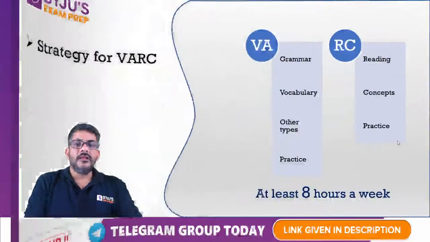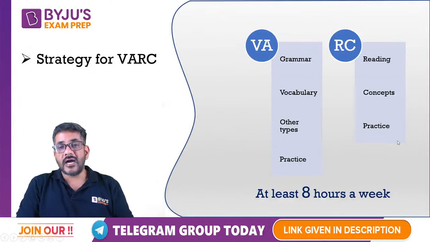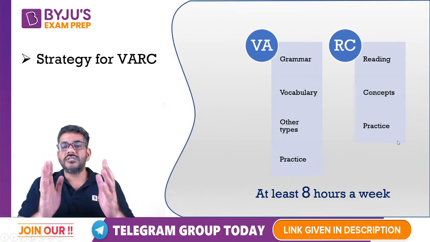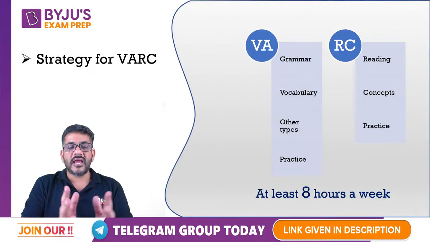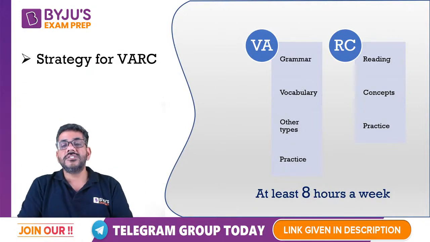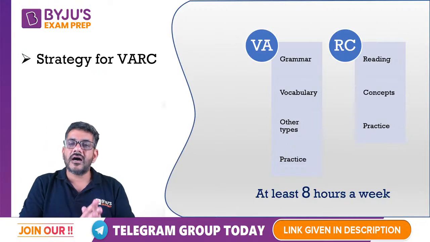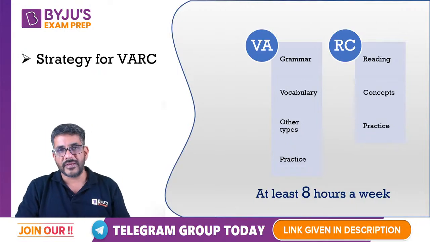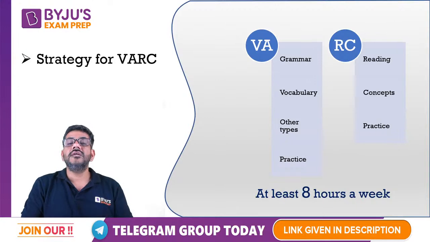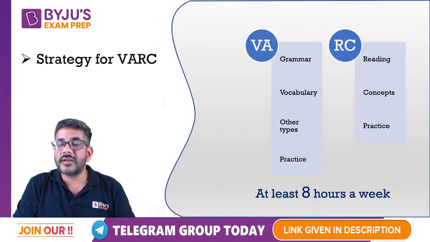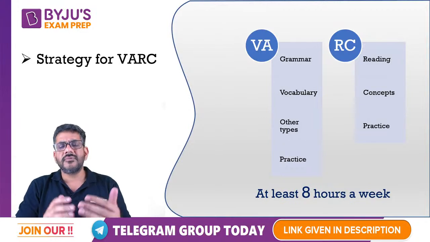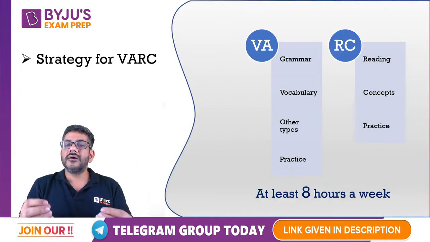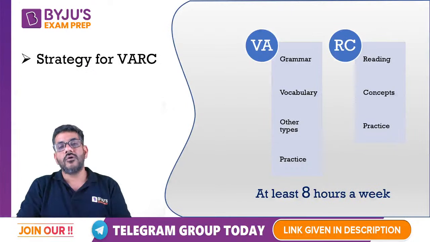Okay. Now, when I talk about verbal ability, I have told you that it is all about reading. So, just keep this thing in your mind. I think you can have this, that, okay, I would be spending at least 8 hours on verbal ability every week. That 8 hours would include that reading time as well, जब आप read कर रहे होते हैं. So, in the morning you are reading something, in the evening you are reading something, because we all know CAT verbal ability is purely about reading.